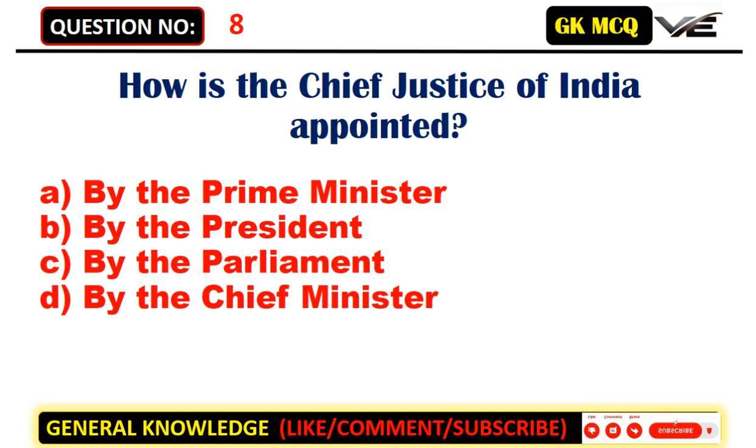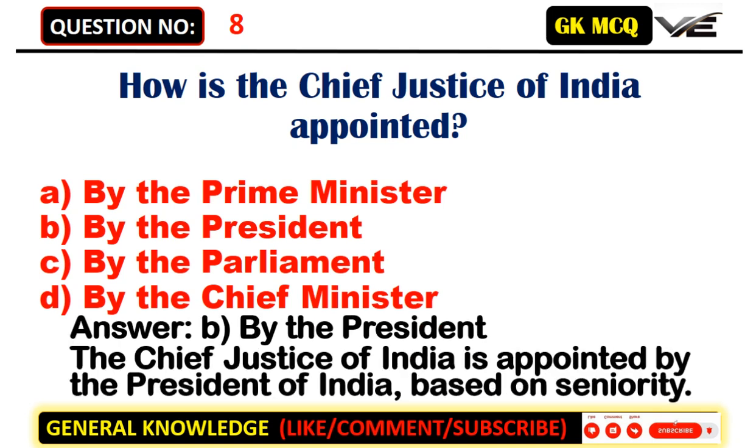How is the Chief Justice of India appointed? A. By the Prime Minister. B. By the President. C. By the Parliament. D. By the Chief Minister. Answer: B. By the President. The Chief Justice of India is appointed by the President of India, based on seniority.